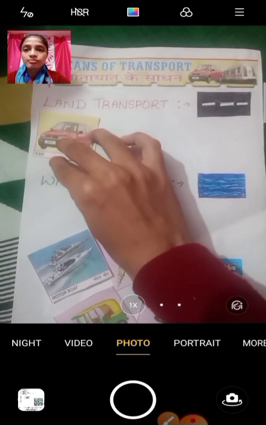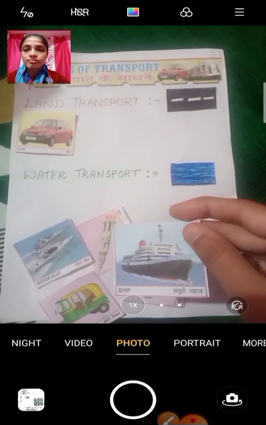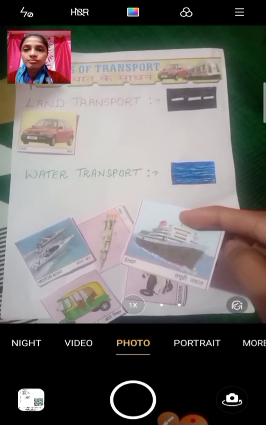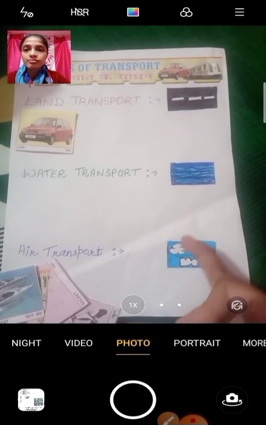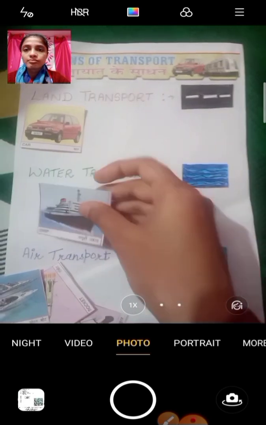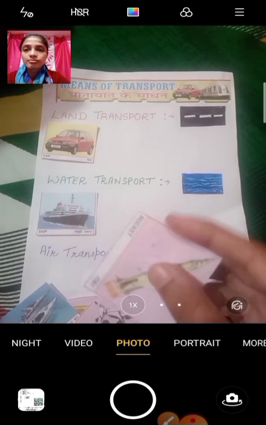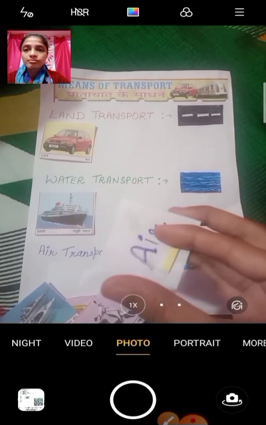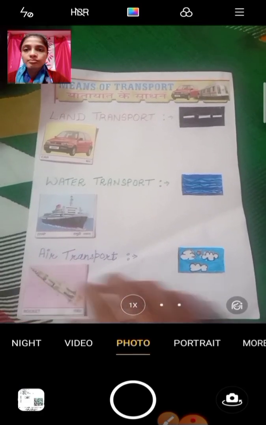After that what we see? A ship, samudri jahaz. So ship is a, what is it? See, this one, not this one, this one. Yes, this one. Okay, water transport. After that what we see? Oh, this is a rocket. Okay, so a rocket is an air transport. So we will categorize here.